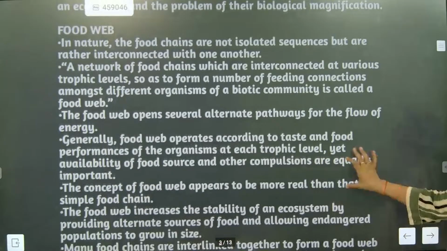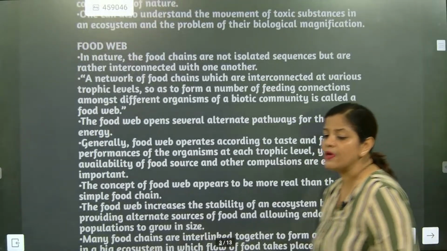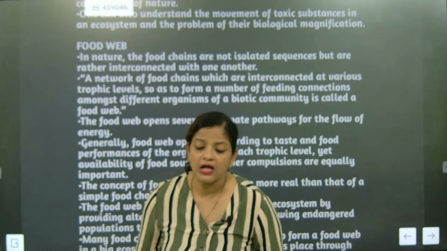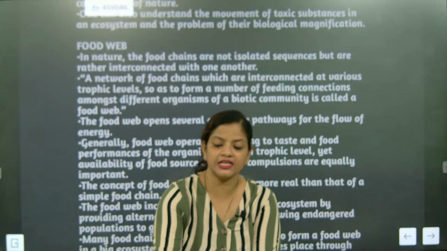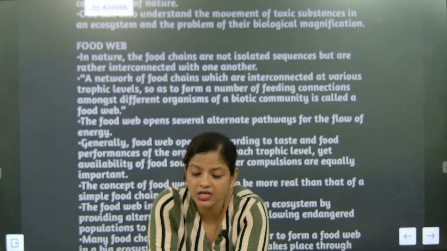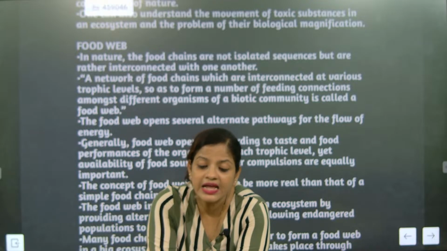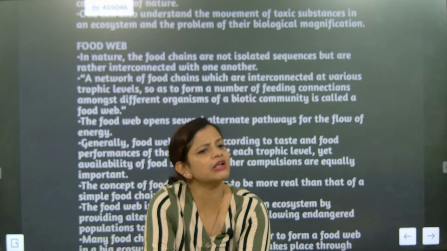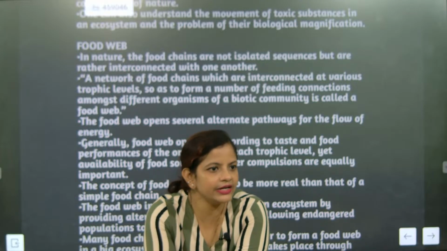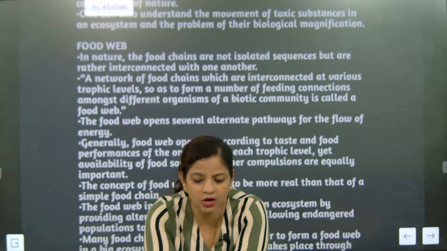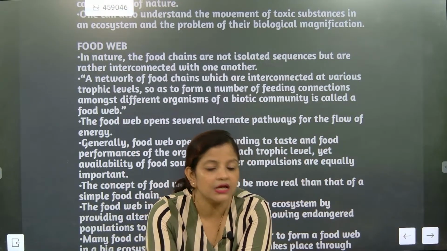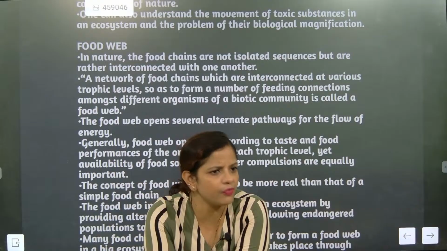Now, what is the food web? In simple words, if somebody asks what is a food web, the interrelation between the food chains is considered a food web. In nature, food chains are not isolated sequences but are interconnected with one another. It's not that the lion can only eat rabbit. Correct? Lion can eat human also, deer also. The lion does not eat one particular type of organism; rather, lions eat different types of organisms.